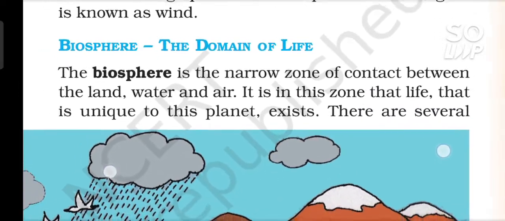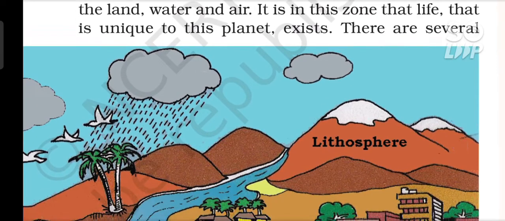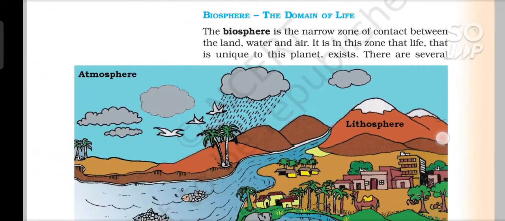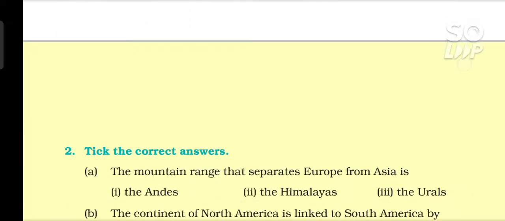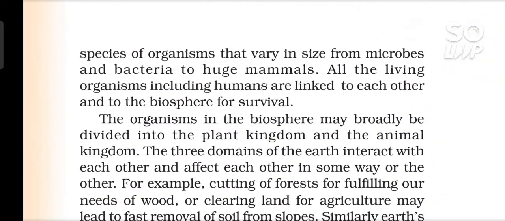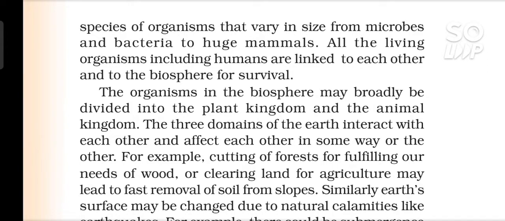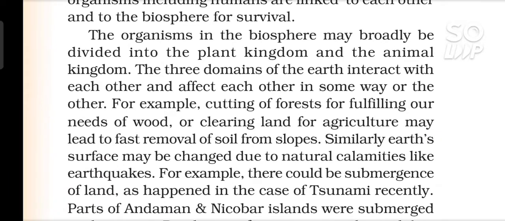Biosphere, the domain of life. The biosphere is the narrow zone of contact between the land, water and air. It is in this zone that life, that is unique to this planet, exists. Figure 5.5, the biosphere. There are numerous species of organisms that vary in size from microbes and bacteria to huge mammals. All the living organisms including humans are linked to each other and to the biosphere for survival. The organisms in the biosphere may broadly be divided into the plant kingdom and the animal kingdom.